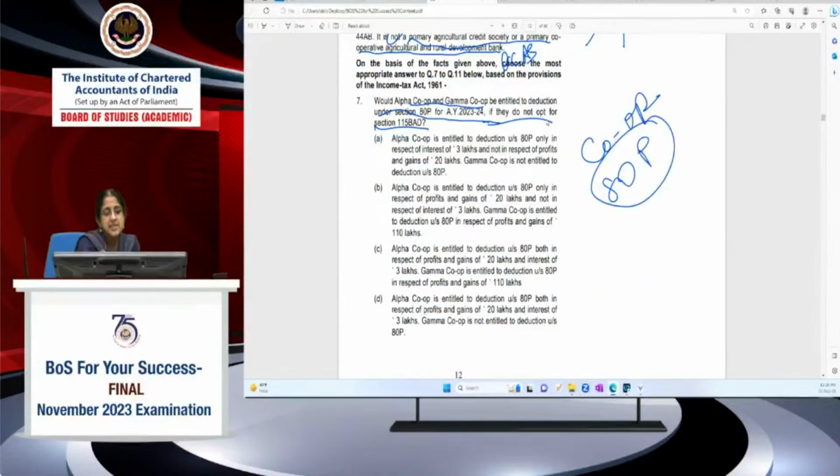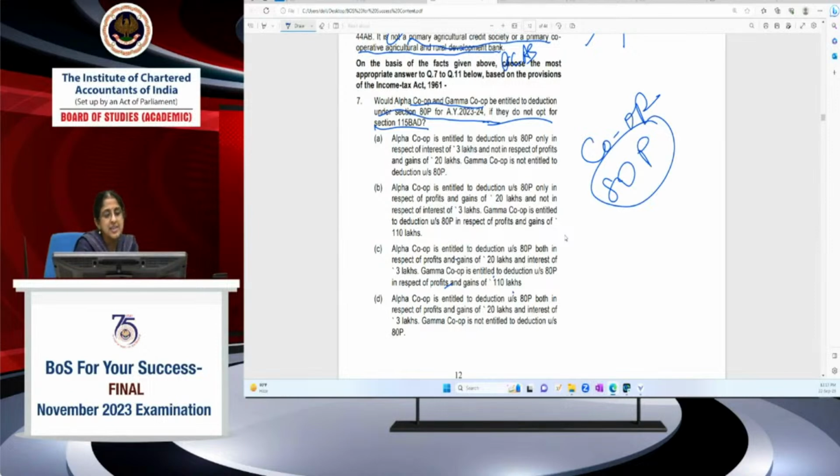The correct answer will be: Alpha Cooperative is entitled to deduction under 80P both in respect of PGBP and interest of 3 lakhs. The first statement is right, but what is the second statement here? Gamma Cooperative is entitled to deduction under 80P. No, it is not entitled. It's a bank. So even though the first statement might be right, if you read only the first statement, you will think it is right and you might proceed to tick it, but read the whole thing. The second part of the statement is wrong. The entire statement as a whole should be right. Gamma Cooperative is entitled to deduction under 80P in respect of profits and gains. This is the wrong answer.